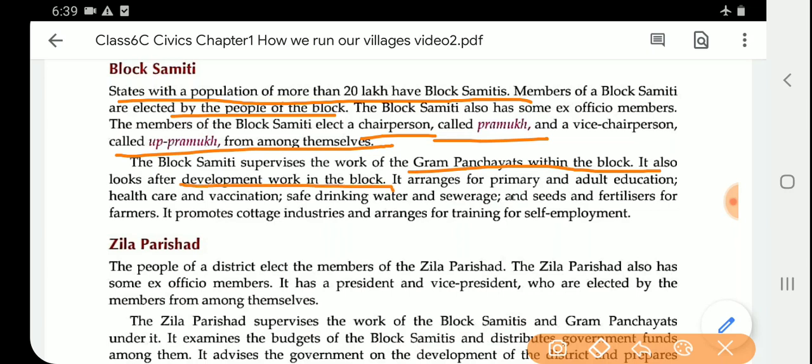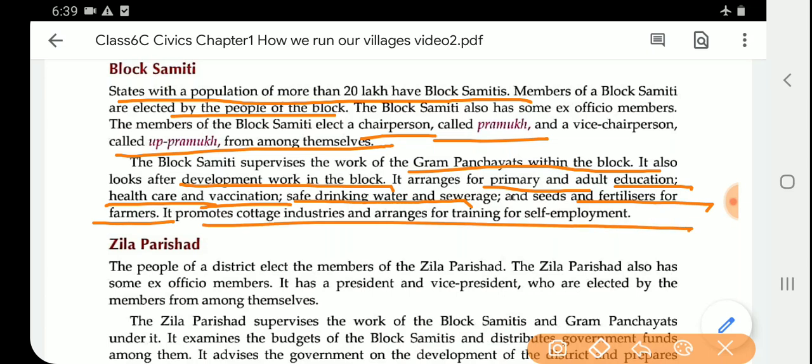It arranges for primary and adult education. What do they have to do? It has to arrange primary and adult education, health care and vaccination, safe drinking water and sewerage, and seeds and fertilizers for farmers. So many duties are mentioned here for the Block Samiti, which they have to take care of through the Gram Panchayat.